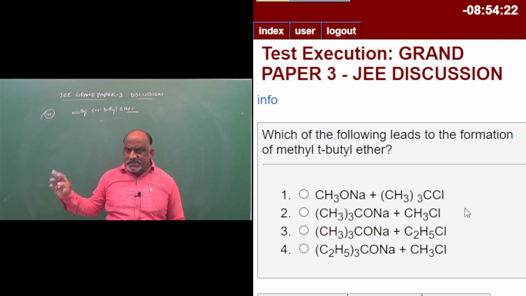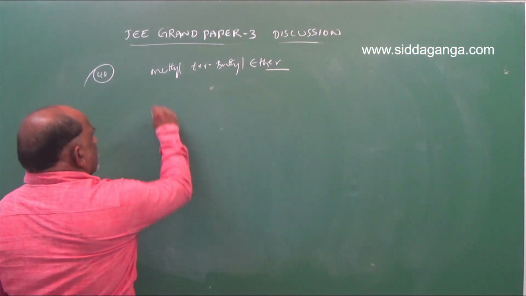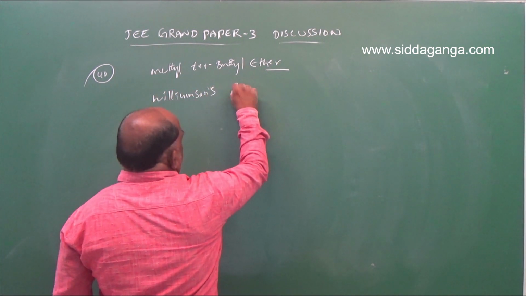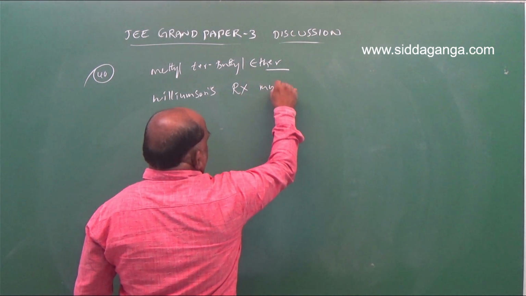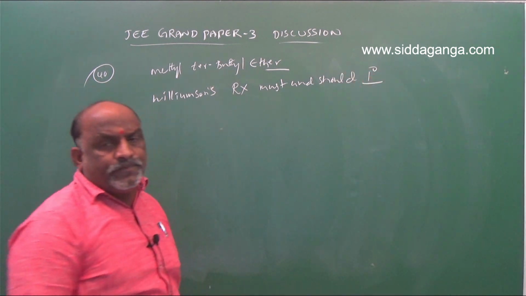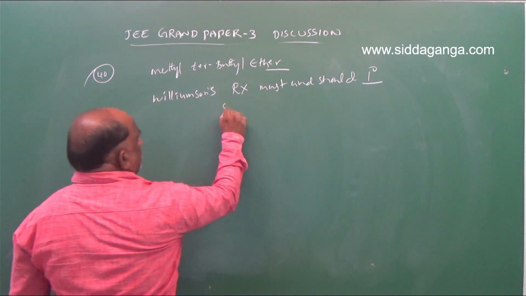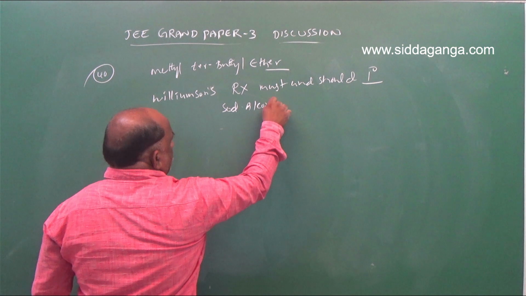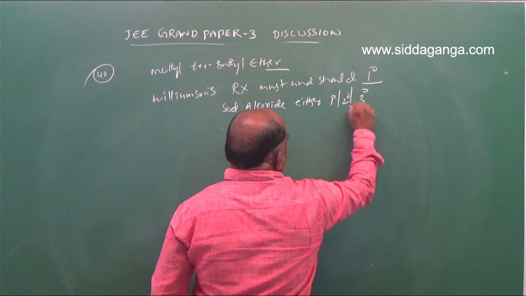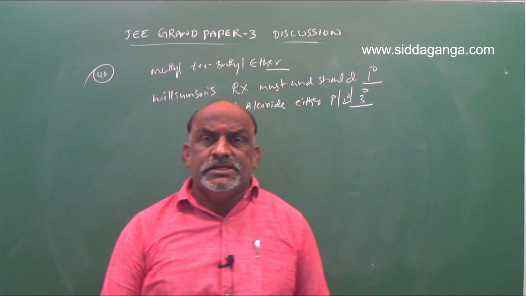So here this is an example for Williamson synthesis. According to Williamson synthesis, the alkyl halide must and should be primary only, and the sodium alkoxide can be either primary, secondary or tertiary, any one. This is the condition for Williamson synthesis. Very, very important. What is the condition for Williamson synthesis?